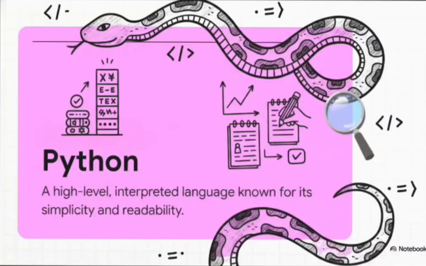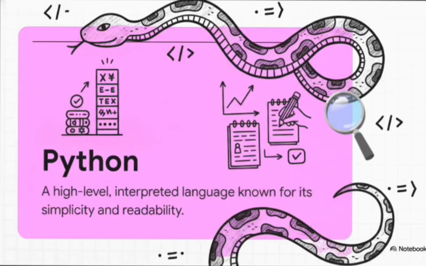The classic definition goes like this. Python is a popular, high-level interpreted programming language known for its simplicity and readability. Okay, let's instantly translate that technical jargon, right? High level basically means it abstracts away all the really complex machine code, bringing it much closer to actual human language. And interpreted? Well, that just means it executes code line by line without needing a compiler.